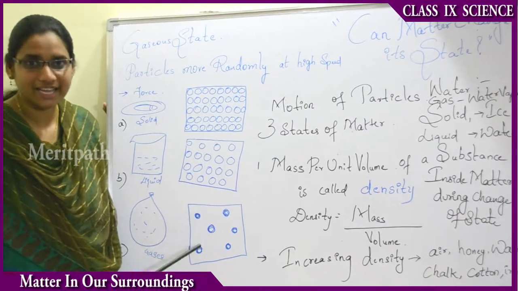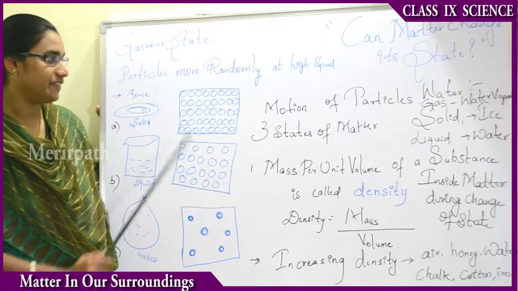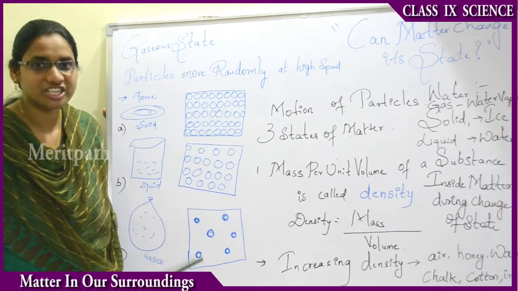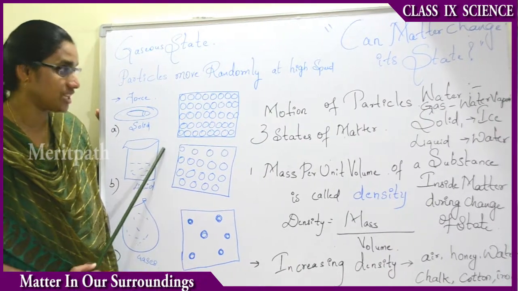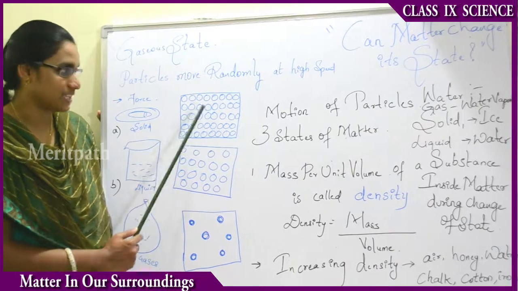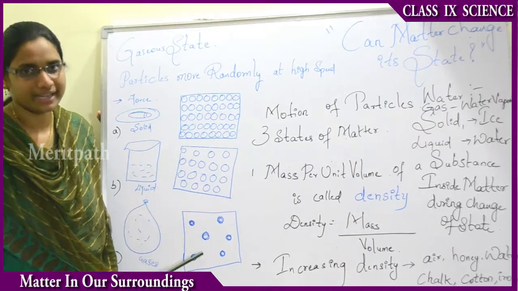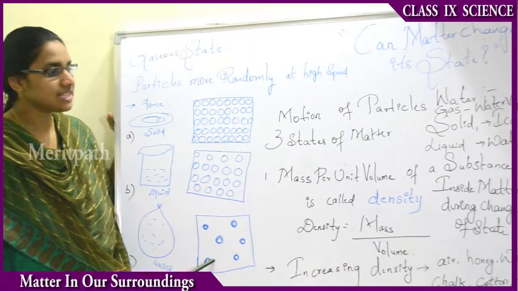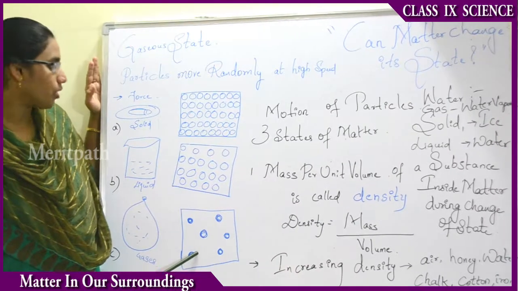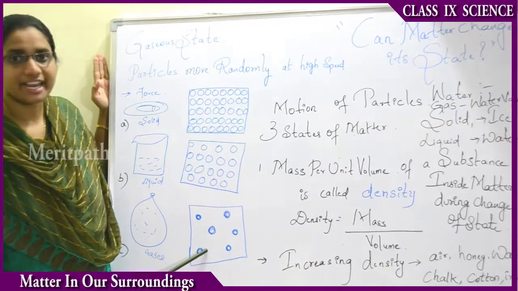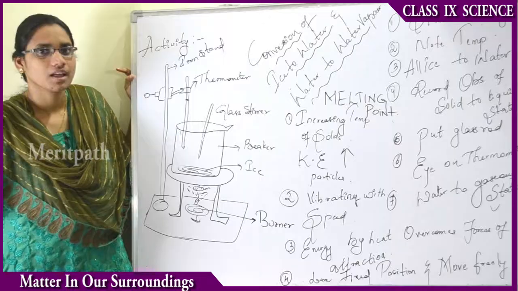By these three diagrams, we can differentiate the positions, motions and the spaces between those particles. Thus, we can differentiate solid state, liquid state and gaseous state particles.